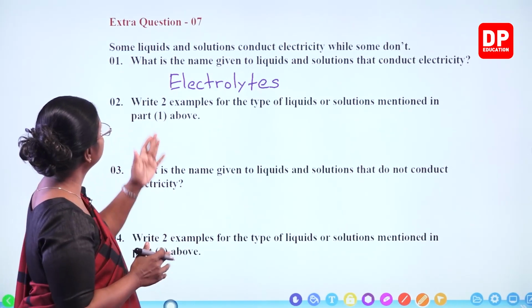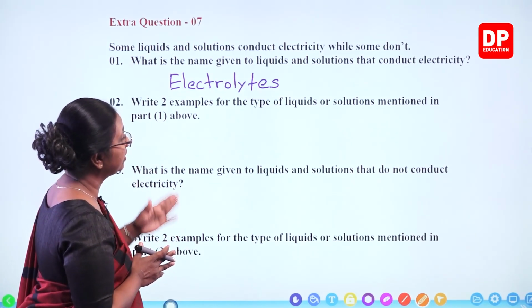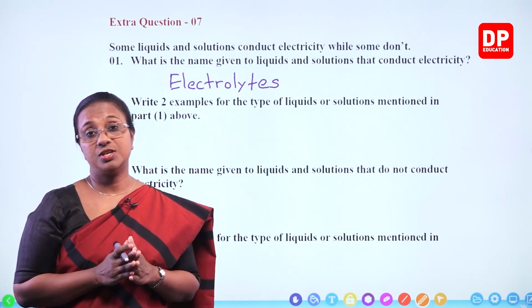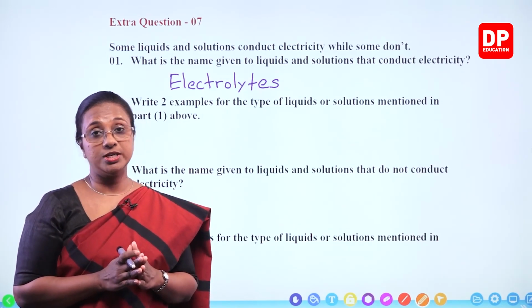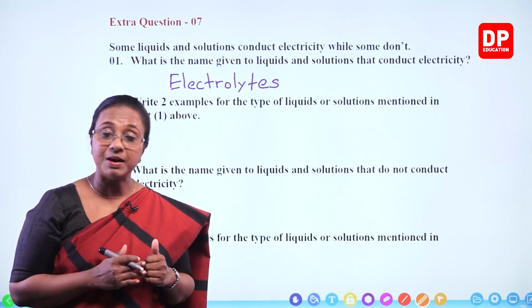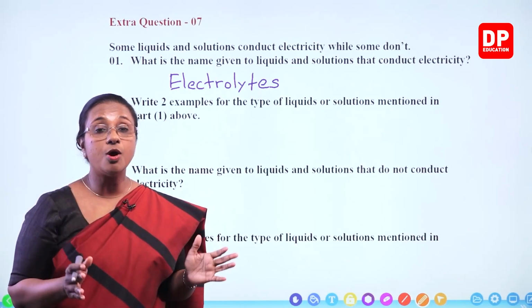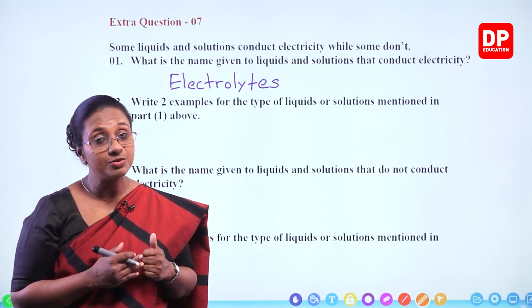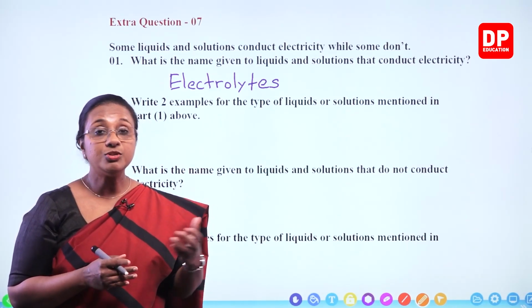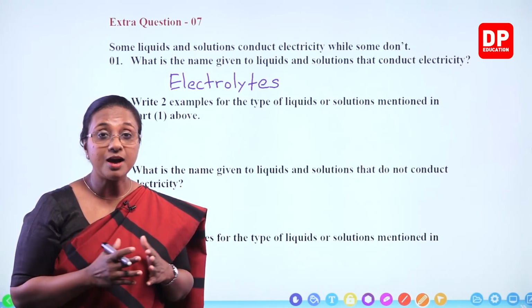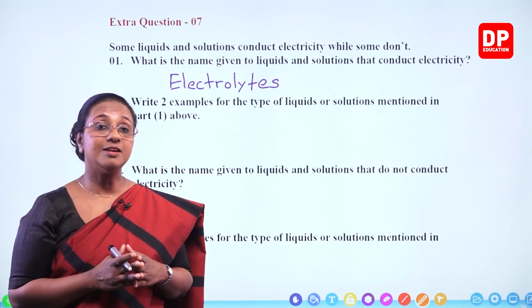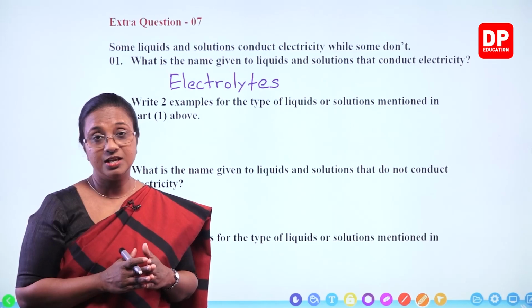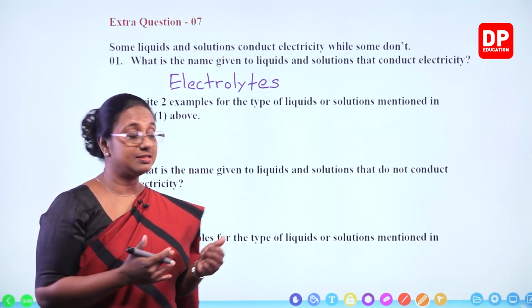So here we are supposed to write 2 examples for the type of liquids or solutions mentioned in part 1 above. Now, in addition to these, students, you all know acidulated water. Water is a covalent compound. It does not conduct electricity normally. It is a non-electrolyte. But when you add a little amount of dilute sulfuric acid to it, due to the presence of sulfuric acid, there are mobile ions in the acidulated water. Because of that, it becomes an electrolyte. It conducts electricity. So that also can be written as an example.